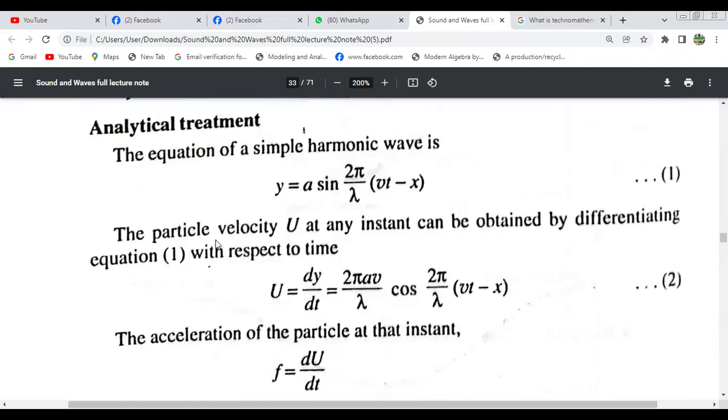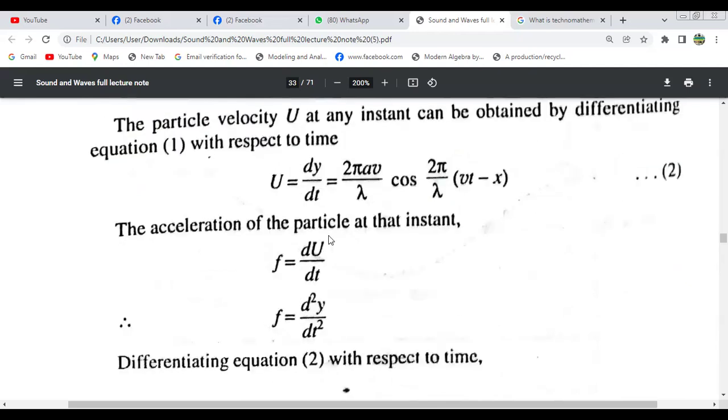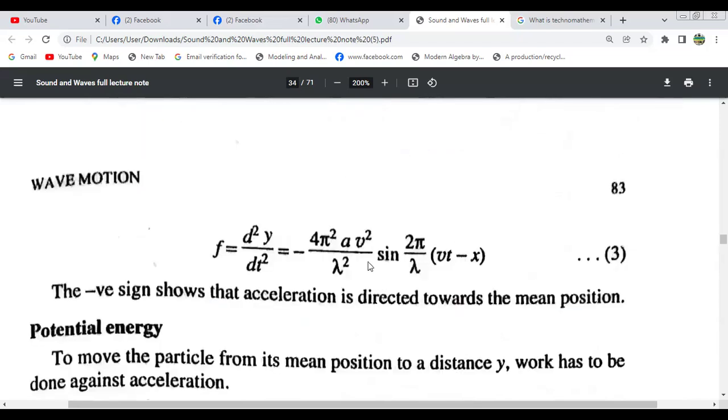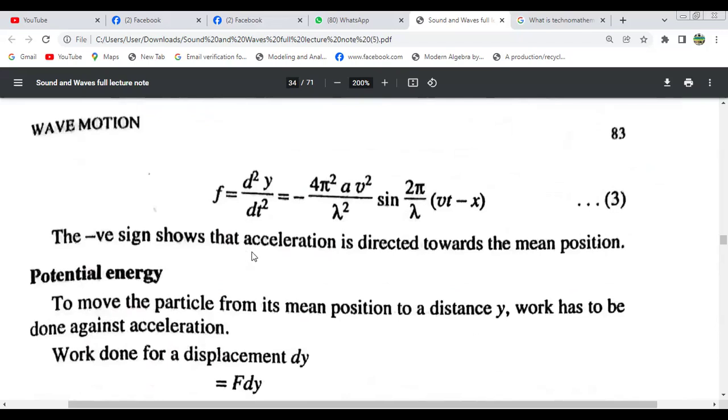The equation of simple harmonic motion is this: the particle velocity u at any instant is this, and this is the acceleration, that means two times differentiation. Differentiating equation 2 with respect to time, we get this. Actually, this sign indicates that the acceleration is directed towards the mean position.